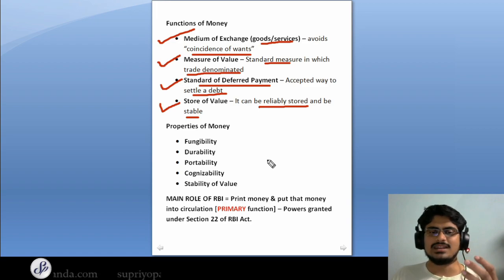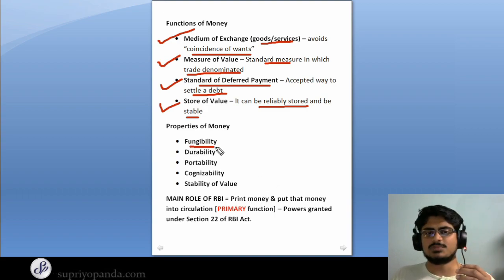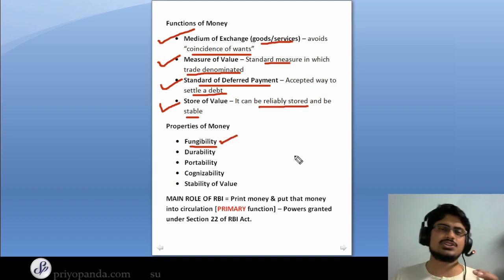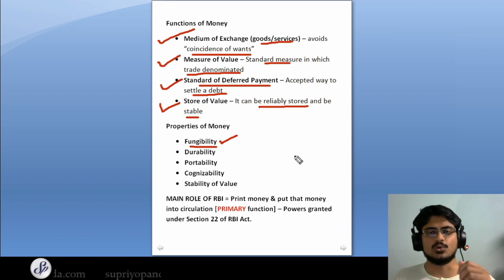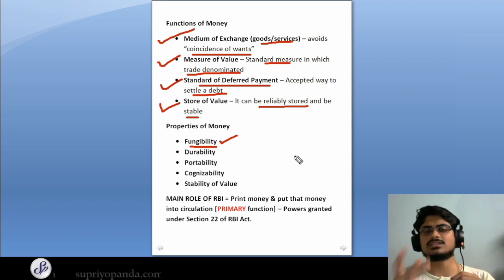Now, coming on to the next thing, the properties of money. Money needs to have all these 5 properties so that it can be accepted in modern society. The first is fungibility. What is fungibility? Fungibility is basically interchangeability. If I have a 10 rupee note and you give me a 10 rupee note, we can exchange that, and the value remains the same.